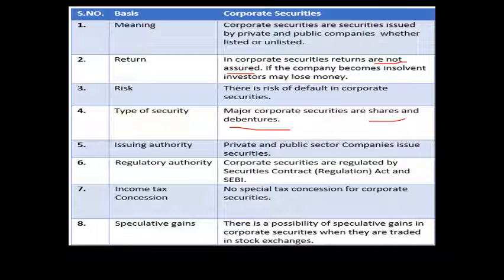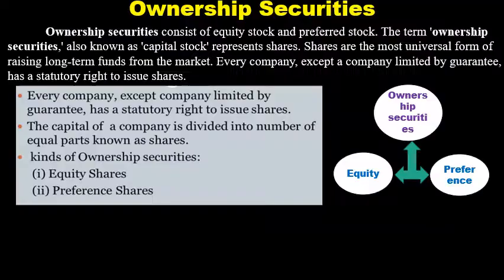Again, here we have to study as an investor. Under corporate securities, there are two divisions: shares and debentures. We call one ownership securities and the other creditorship securities. Today I am going to explain one of the ownership securities, the equity shares. Before entering into the concept of equity shares, let me explain about ownership security. This is the division of corporate securities. Under corporate securities, there are two divisions, creditorship securities and ownership securities.